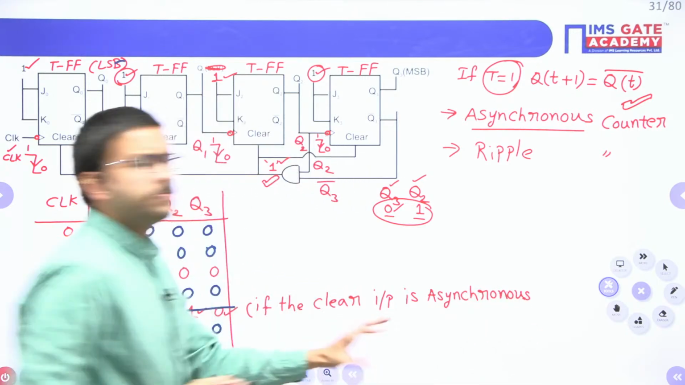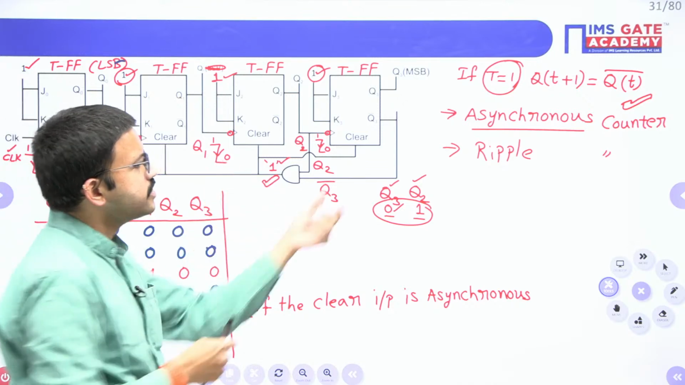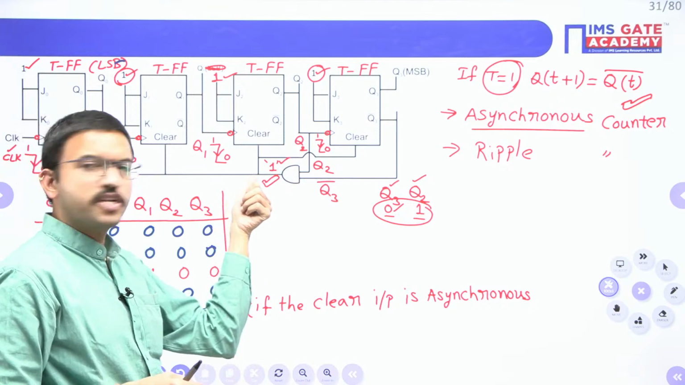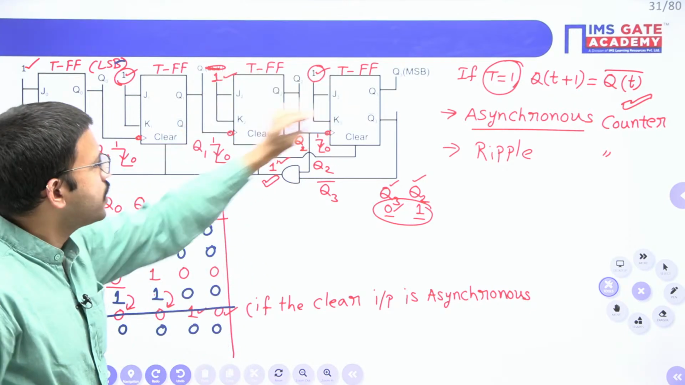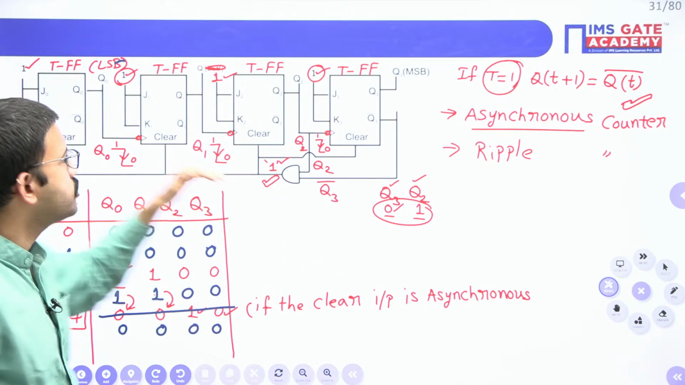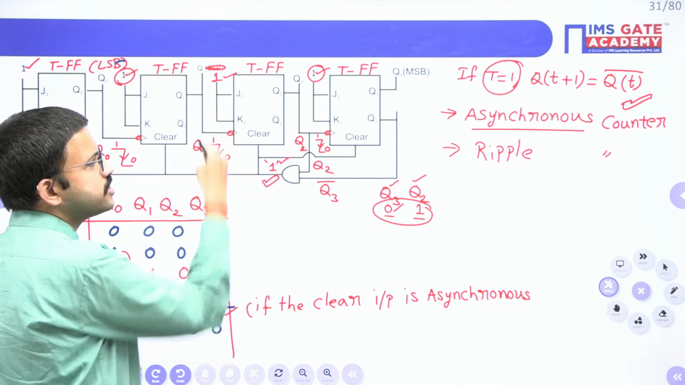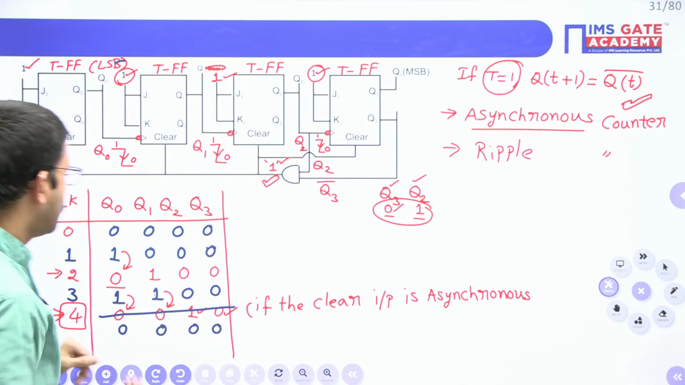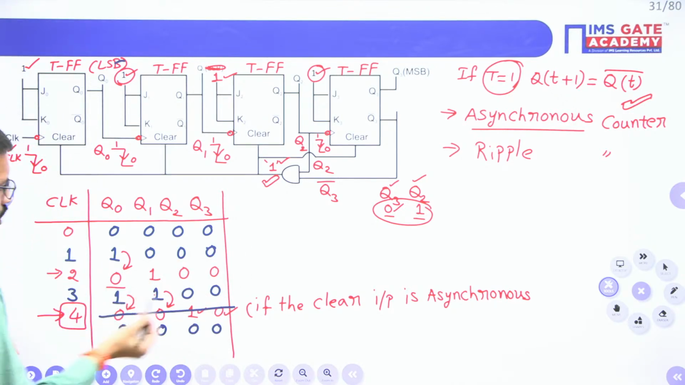See, asynchronous means it is very simple. Just like for a logic gate, the moment you are getting a particular combination, based on that it will produce the output. In the same way, for all the flip-flops, if the clear input is asynchronous, it doesn't require any clock signal. The moment the clear input is active, all the flip-flop outputs will be cleared, right? So that means here what will happen?